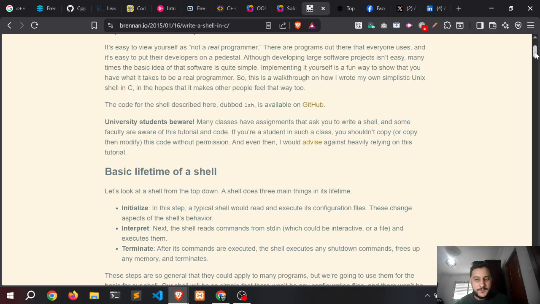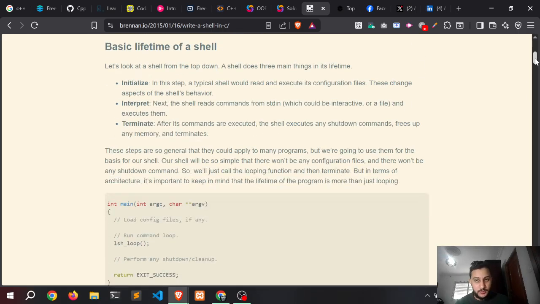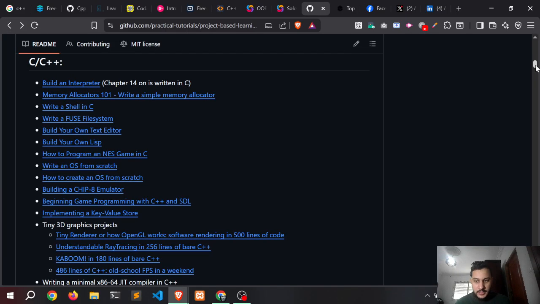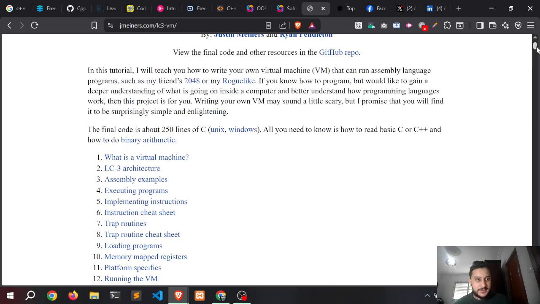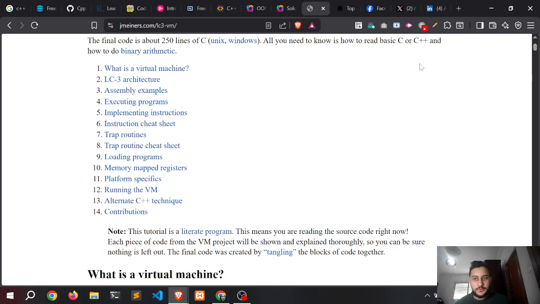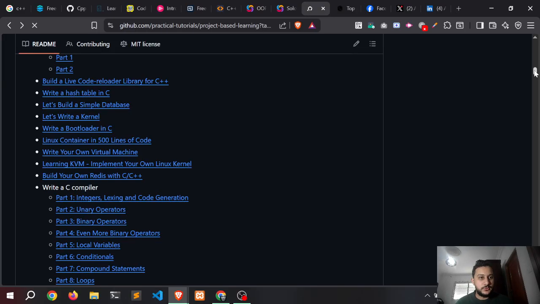This gives you all the documentation of the project and all the steps you need to build it. Another example is a project like writing your own virtual machine. As I can see, it displays the documentation of the project, everything you need, how you can build it, what the prerequisites for the project are, what you should know before starting the project as concepts or topics, or tools you should install on your computer. So this repository is really awesome.